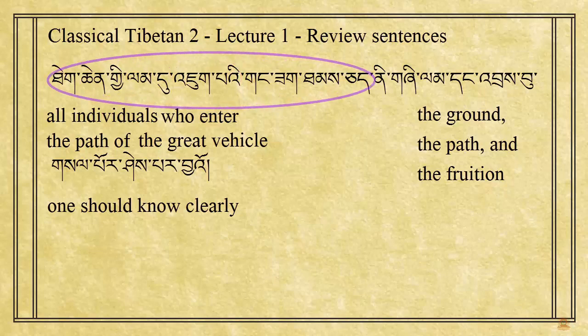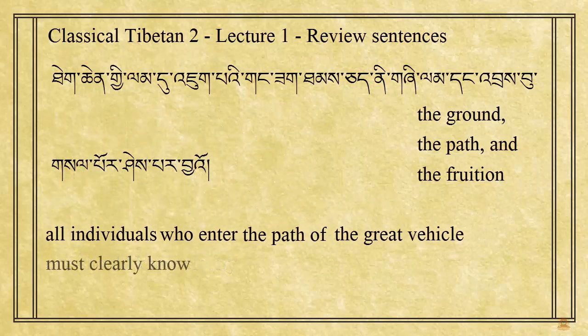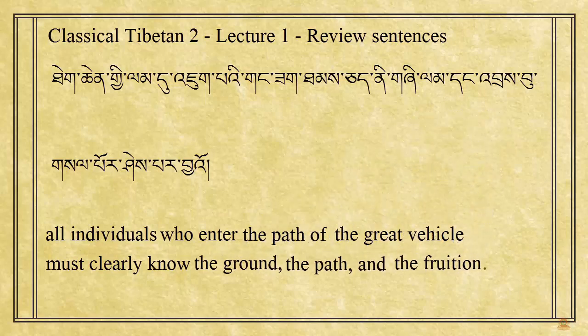So we can see that this long phrase, Tekchen Gilam du Jukpe Kangsak Tamche, is actually just one unit. And again, we could call this an extended nominal group. This unit is then marked by the particle ni, emphasizing it, or showing that it's the main topic, and in this case, the subject of the sentence. If we now put everything together, we get all individuals that enter the path of the great vehicle must clearly know the ground, the path, and the fruition.